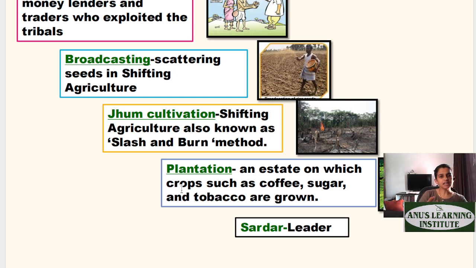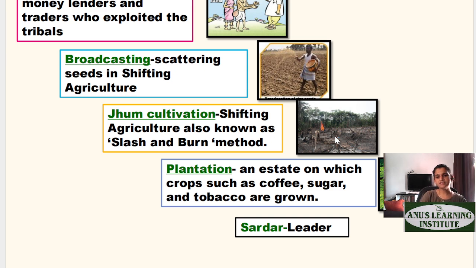They literally cut down the trees, more than half of the trees, and only the trunks were left. Whatever remained after cutting, they used to burn. If you can see in this picture that I have shown here, the remains were burnt up and the ash was left on the soil itself. That ash worked as a fertilizer for the land.